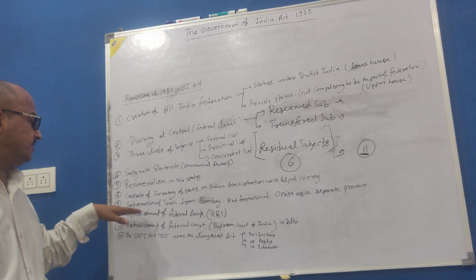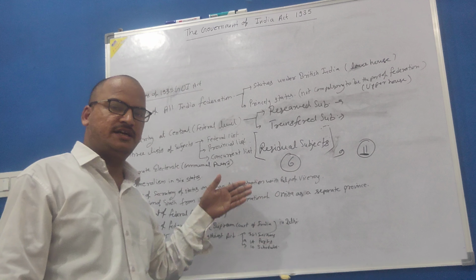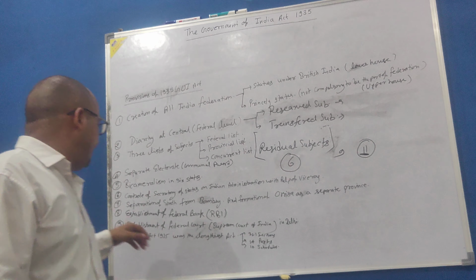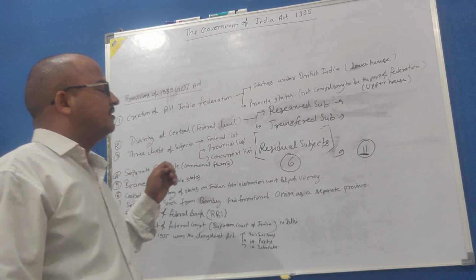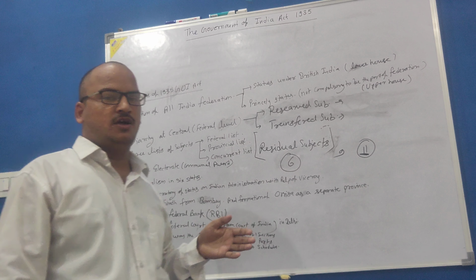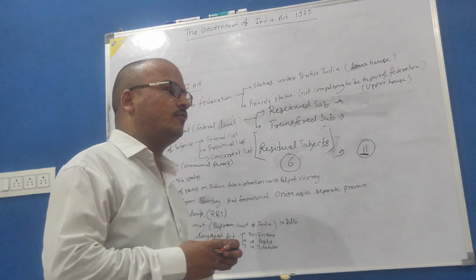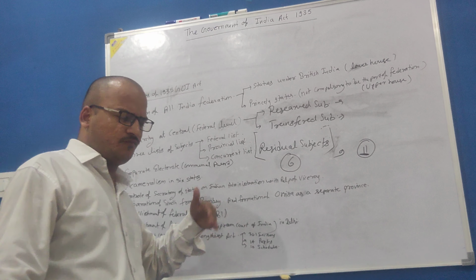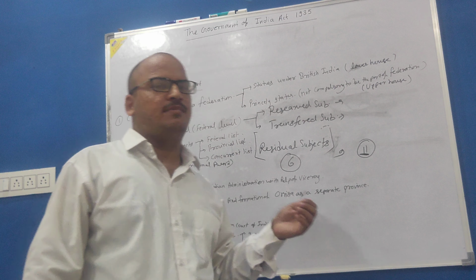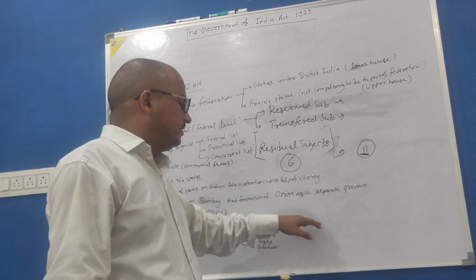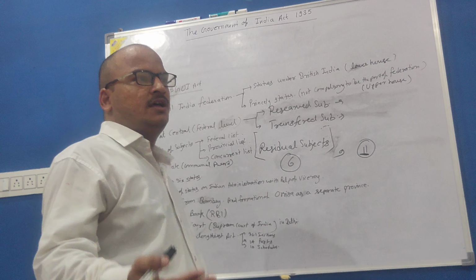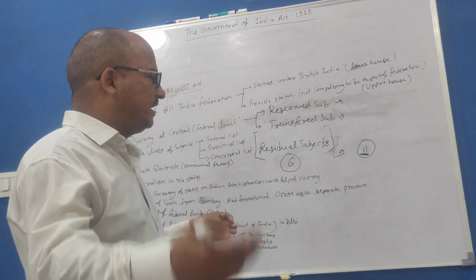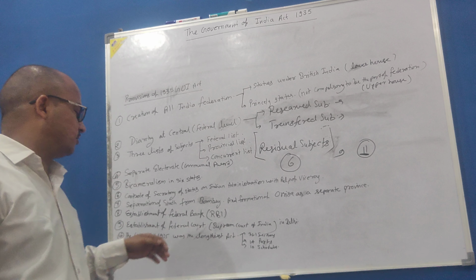As I told you, Sindh and Orissa were made separate states, so the total number of states had become 11. And by this act of 1935, a federal bank, or what we can call the Reserve Bank of India, was also established. And the Supreme Court or the Federal Court was also established by the act of 1935 in Delhi. This court was made to look at the issues between states and the central government.